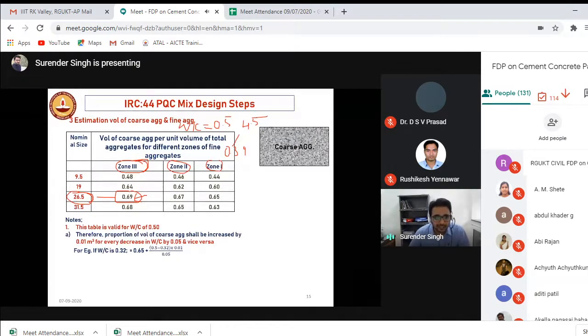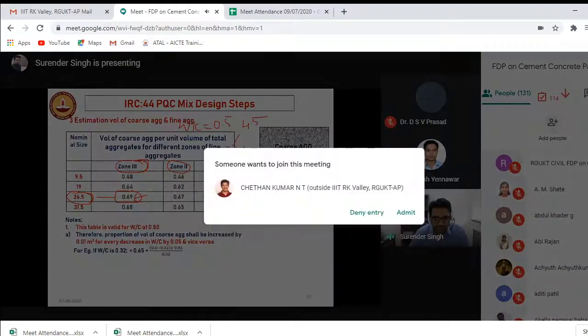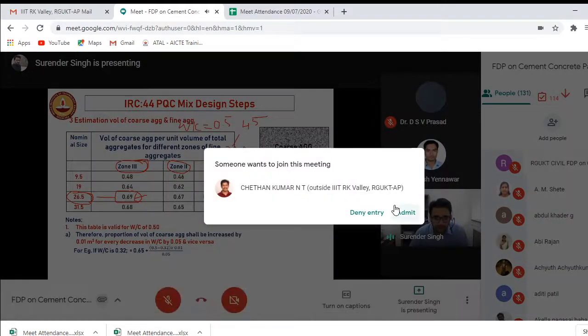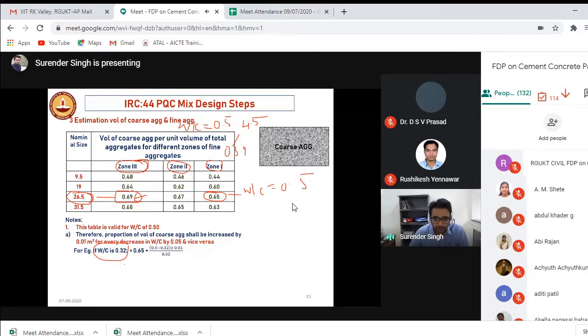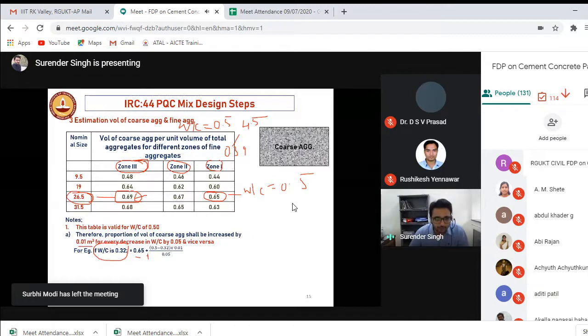Let's say this is the value 0.65 for a nominal size of 26.5, and this is valid for a water by cement ratio of 0.5. Now my water by cement ratio, let's say, is 0.32. Then you have to increase this proportion. By how much? You keep 0.65, then you increase it by 0.01 meter cube for every decrease in water by cement ratio of 0.05.